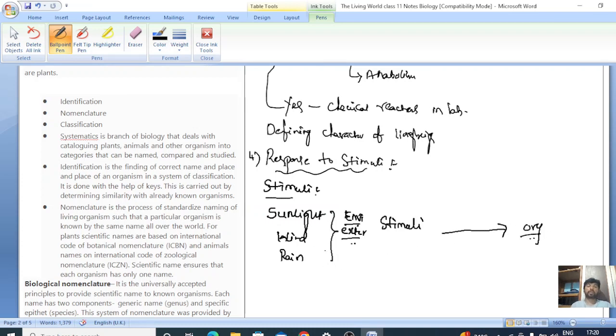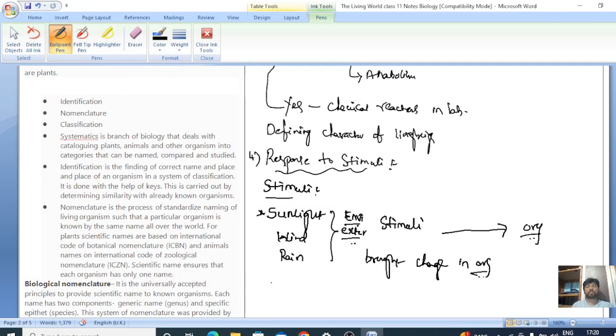How? Let us see. When we go outside in heavy sunlight, we usually want to protect ourselves from the sunlight. We'll keep our hand in front of the eyes, right? This means the stimulus has brought a change in the organism.